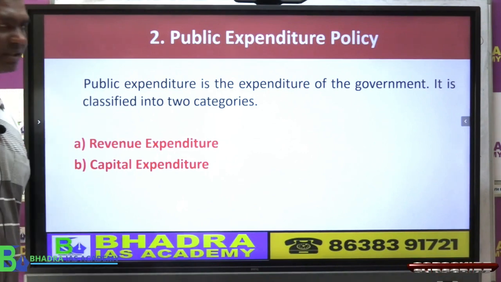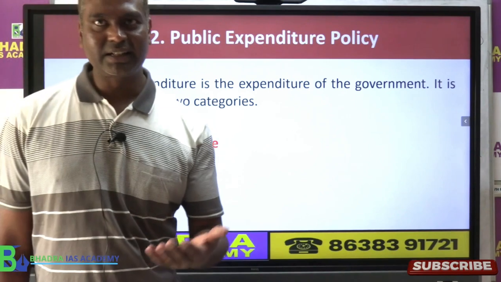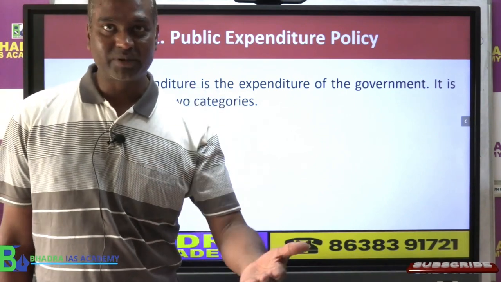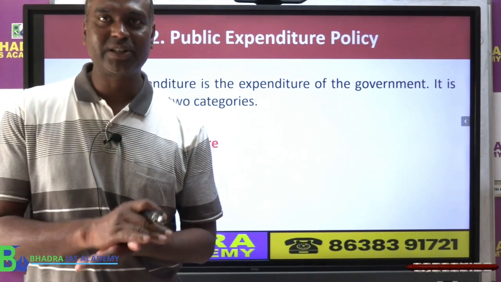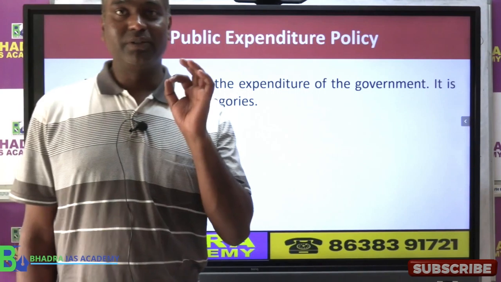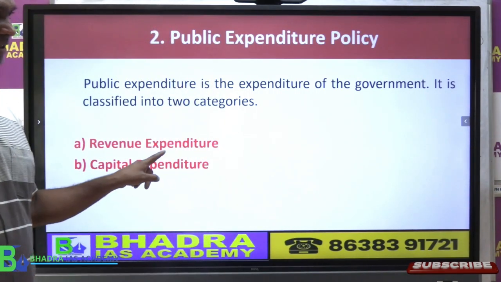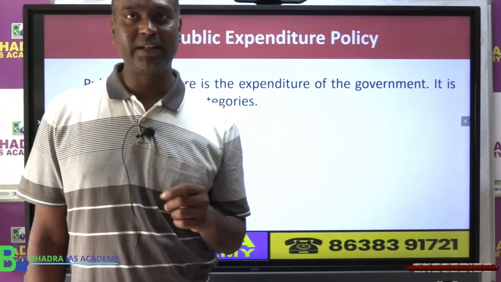Now let's look at the second part, expenditure of the government. Same like how we discussed revenue budget and capital budget for receipt. Same way we have a revenue budget and capital budget for expenditure. Now revenue expenditure, the first one what I have given here. What is the revenue expenditure?